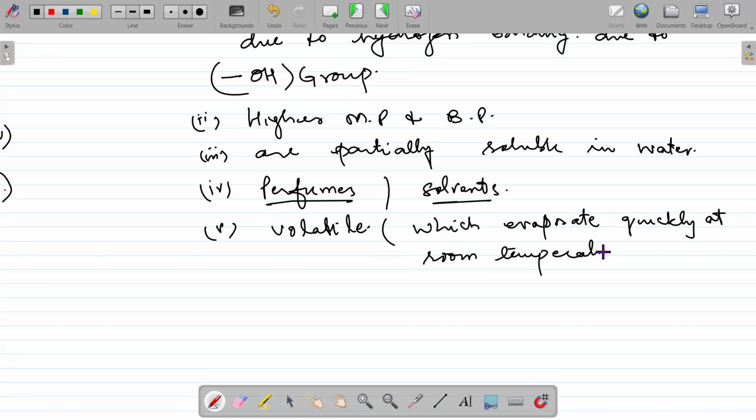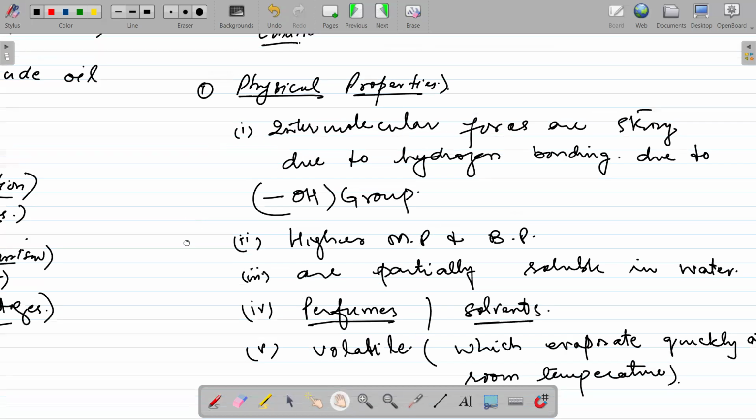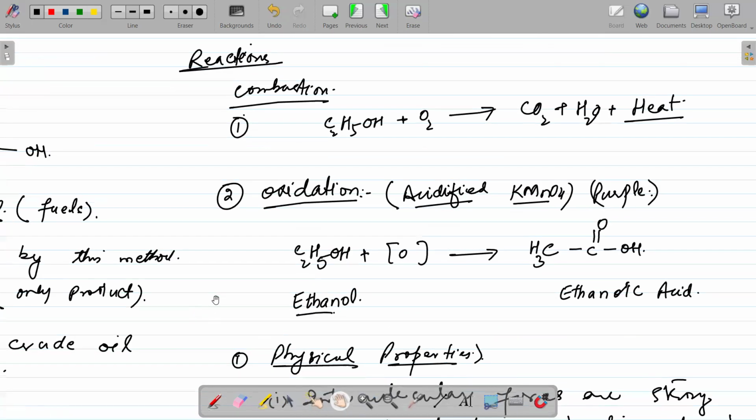Is it clear? Why? Because of their boiling point near room temperature. That's why they are volatile. They can evaporate quickly at room temperature. So these are the basic physical properties and uses of ethanol, and we have discussed their chemical properties.